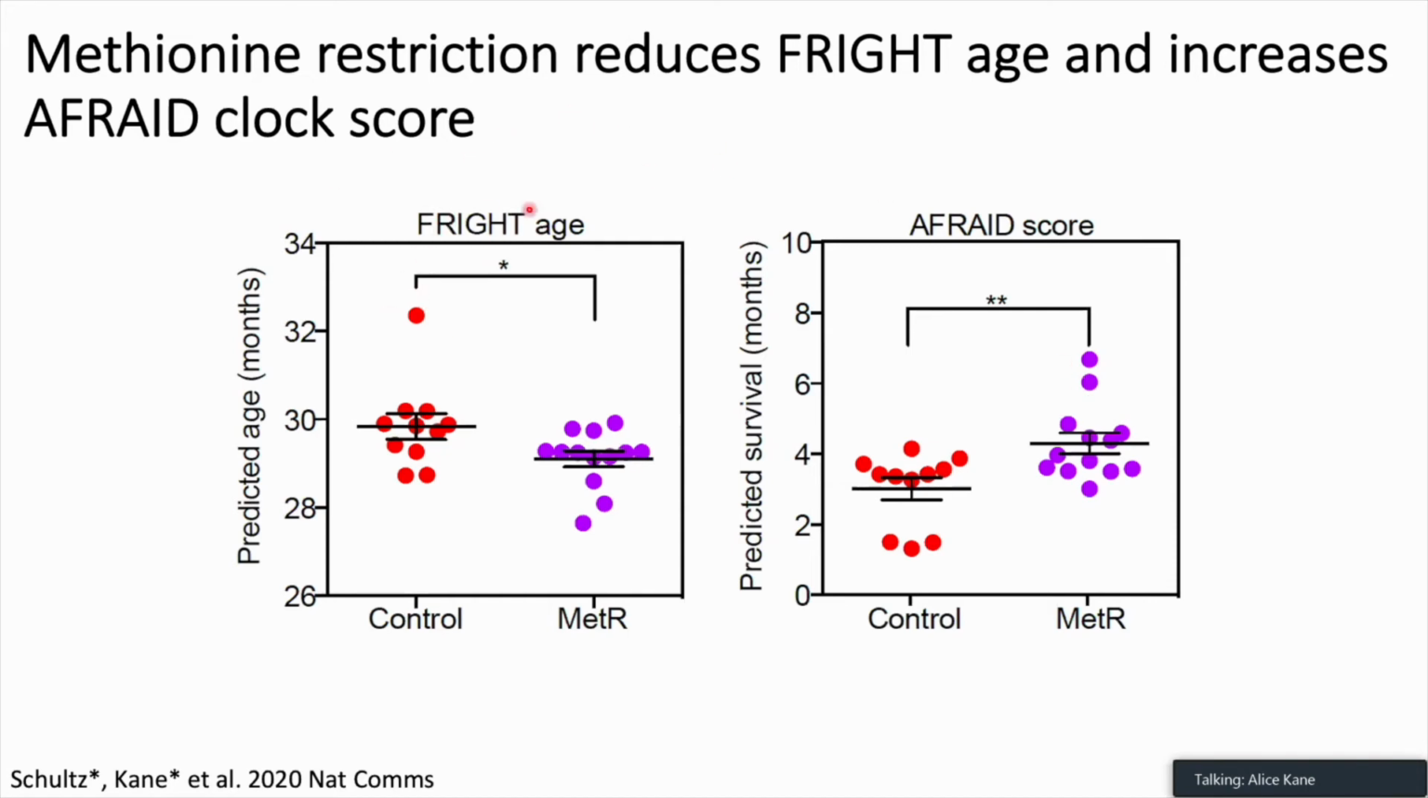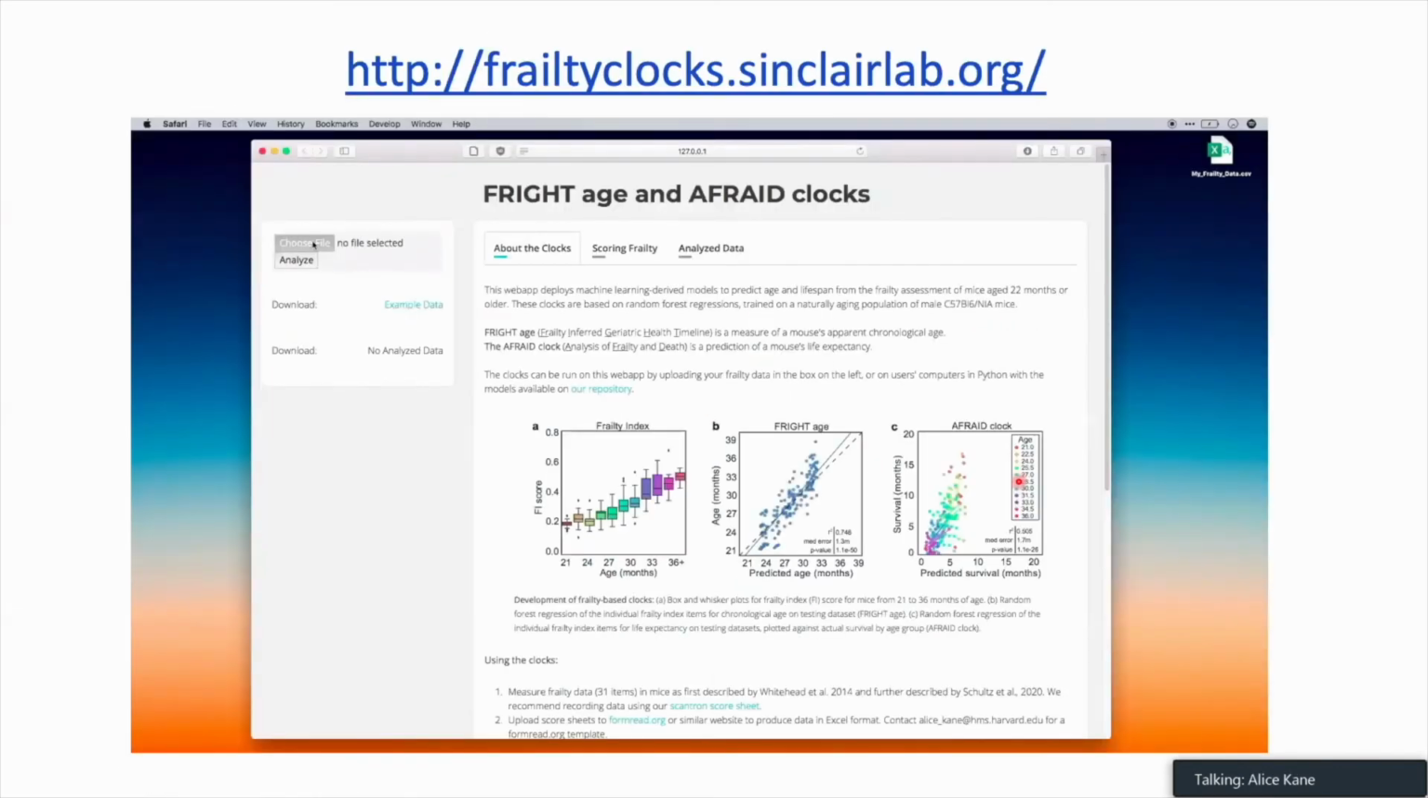And excitingly, we saw that the methionine-restricted mice compared to controls had lower fright age scores, so lower predicted chronological ages, or perhaps lower biological age, and also had higher afraid scores. So the methionine-restricted mice were predicted to live longer than their control counterparts. And so we really hope that the aging field takes up the use of these clocks to accelerate discovery.